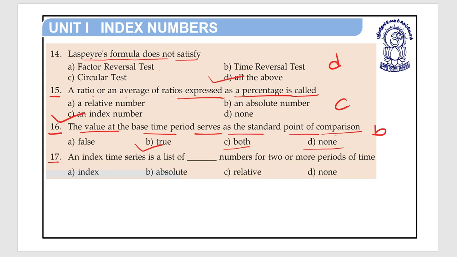Question number 17. An index time series is a list of dash number for two or more periods of time. Option A, index number, option B, absolute number, option C, relative number, and D, none. So here an index time series is a list of index numbers for two or more periods of time.